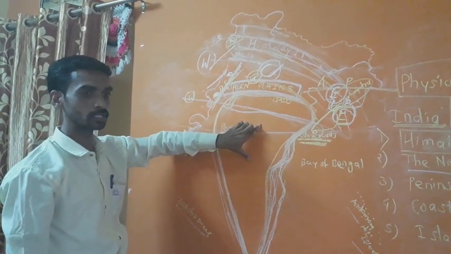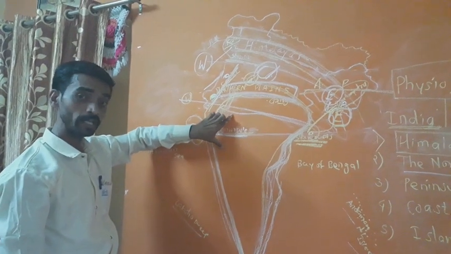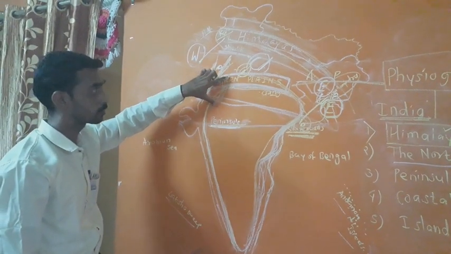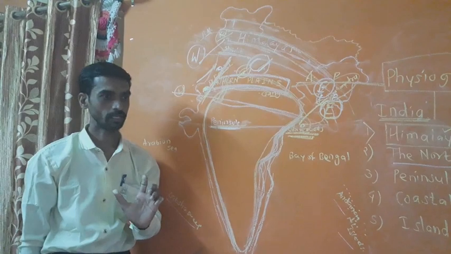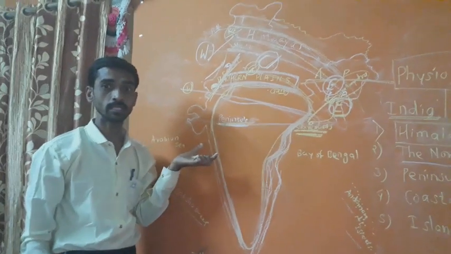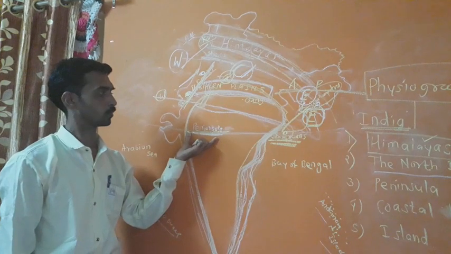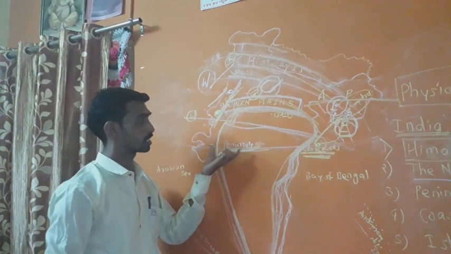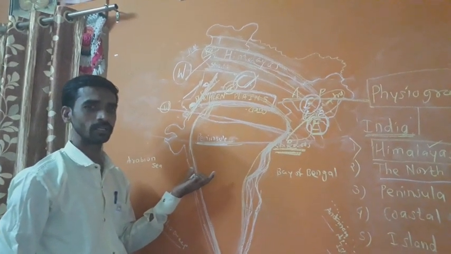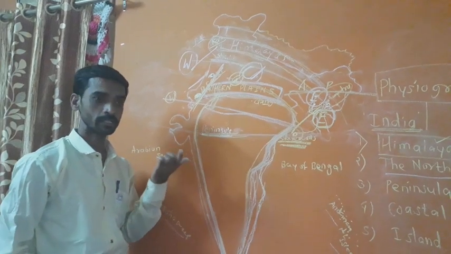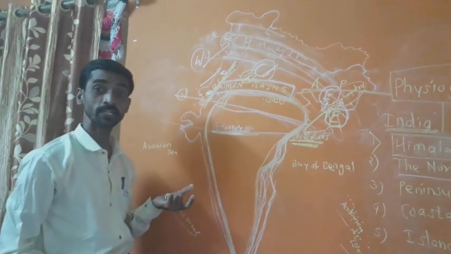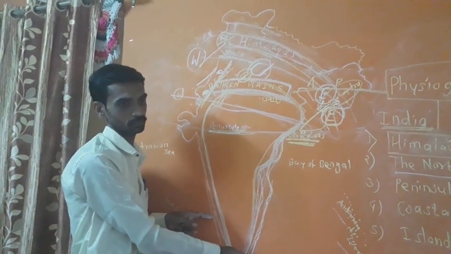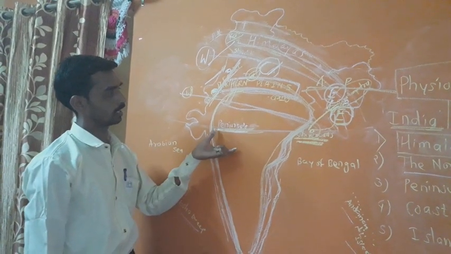The peninsula plateau consists of many plateaus and hill ranges. The Aravallis in the north are the oldest fold mountains, and it includes a series of plateaus bordering the plains, such as the Vindhya and Satpura ranges, the central hilly part, the Western Ghats and the Eastern Ghats also. This is the third part.